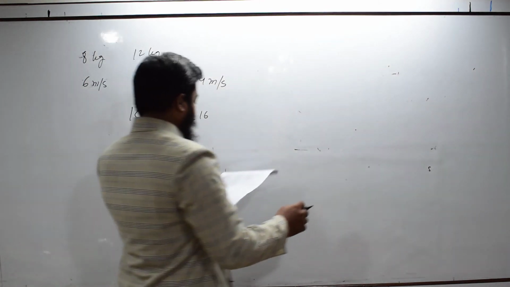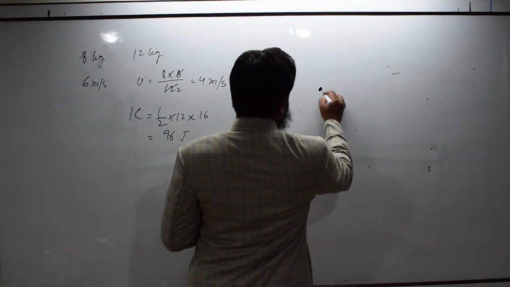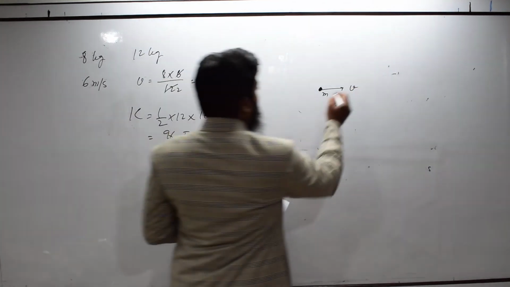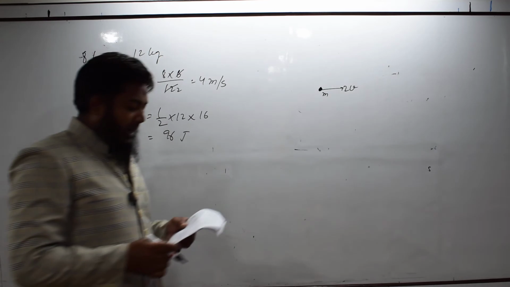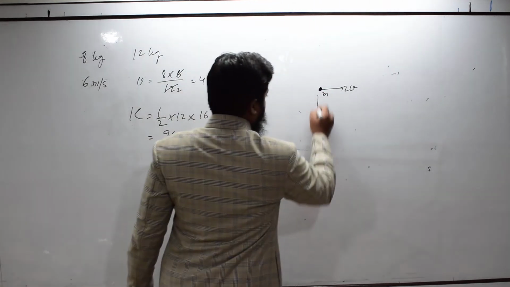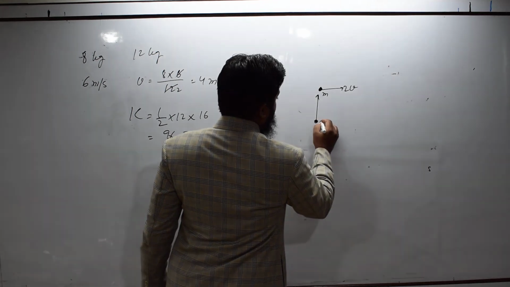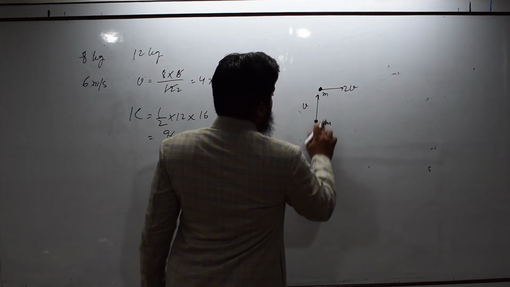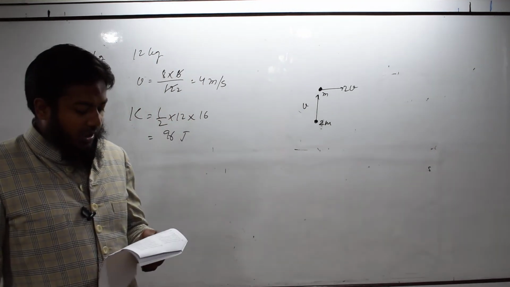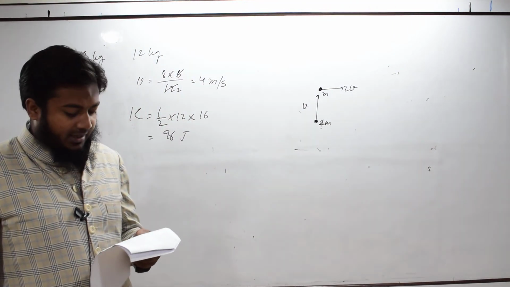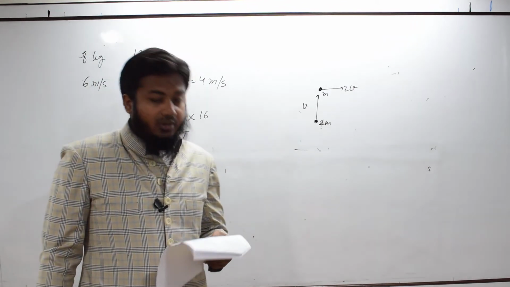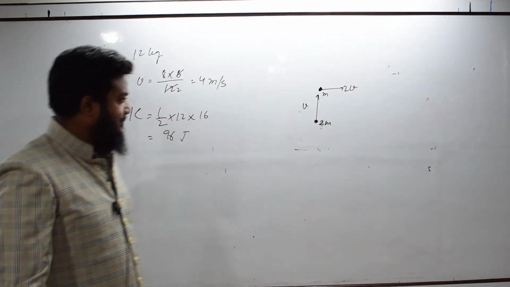So, there is a particle of mass m, moving along the x axis with speed 2v, and another particle which is moving along the y axis, the mass of the particle is 2m and it is moving along the y axis with speed v. If the collision is perfectly inelastic, the percentage loss in the kinetic energy during the collision is close to.